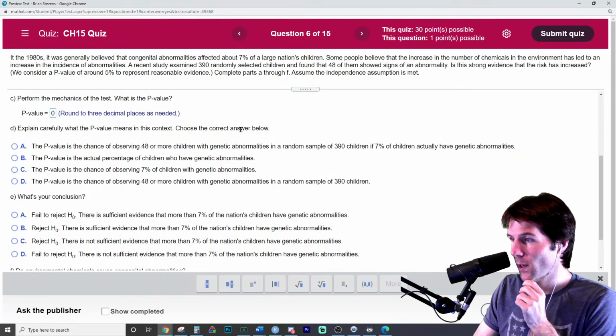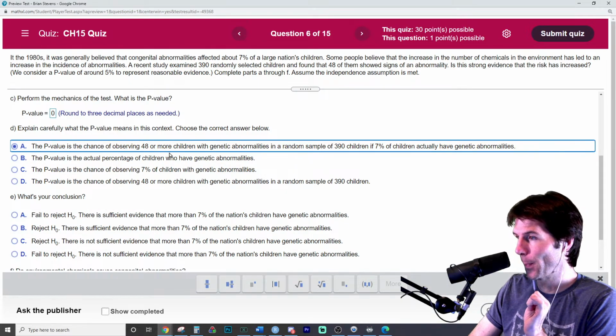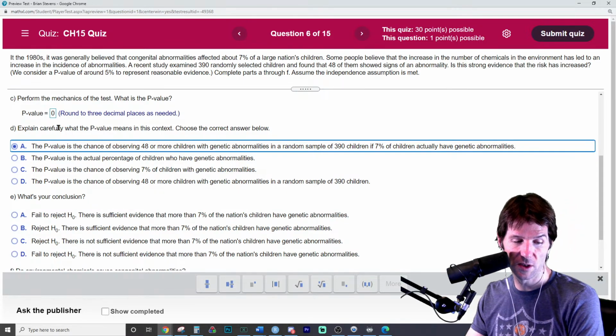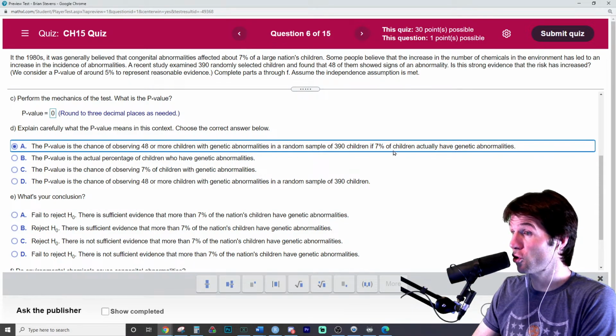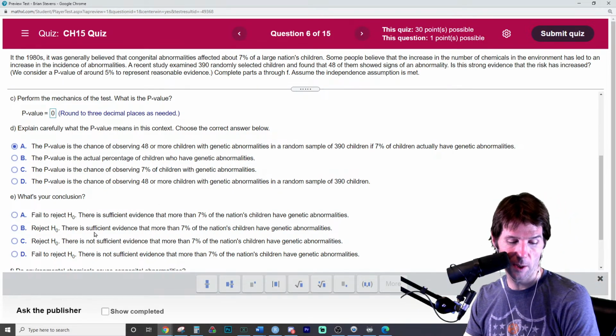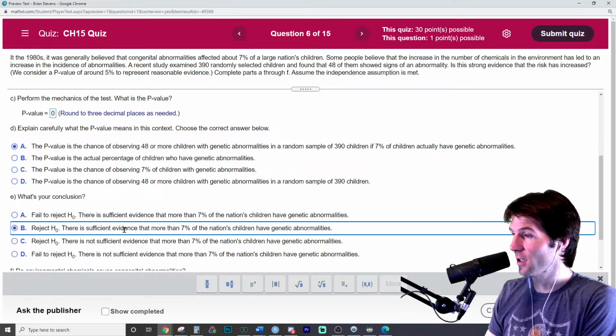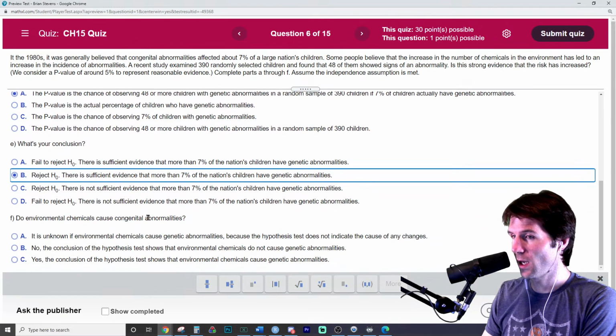Explain what the p-value means. It's the probability of observing what we saw. It's the probability of your results, of observing the 48 congenital abnormalities in a sample of 390, given 7% as the truth. So what we saw right here is very unlikely. So this would be evidence to reject the null because this p-value is tiny. What we saw, 48 congenital abnormalities, assuming 7% is true, is virtually impossible. Very hard for this to occur by random chance. So there's good evidence that it's increased. So I would reject the null and say there is evidence that it's increased. The only options we have here are reject the null, there is evidence, or fail to reject, there's not evidence.